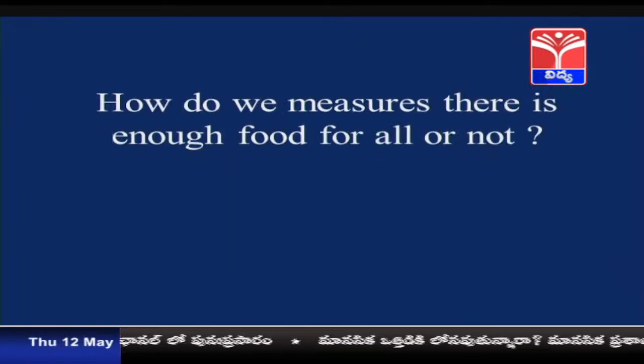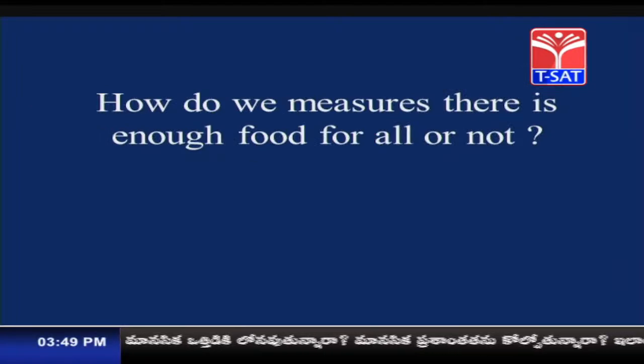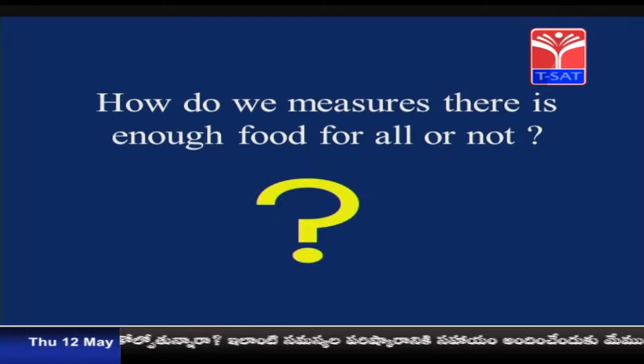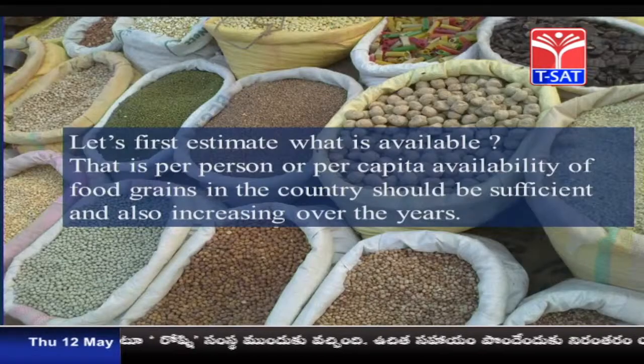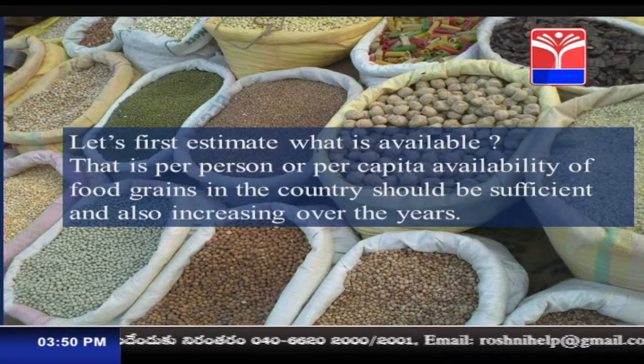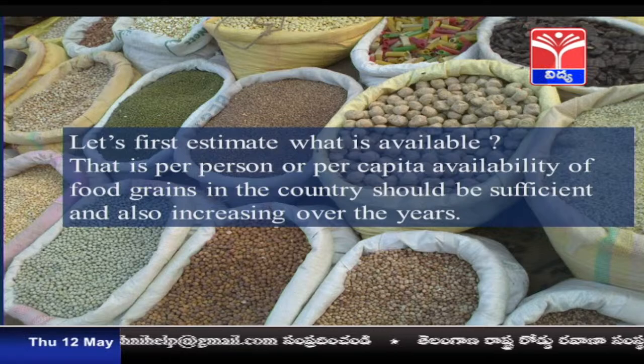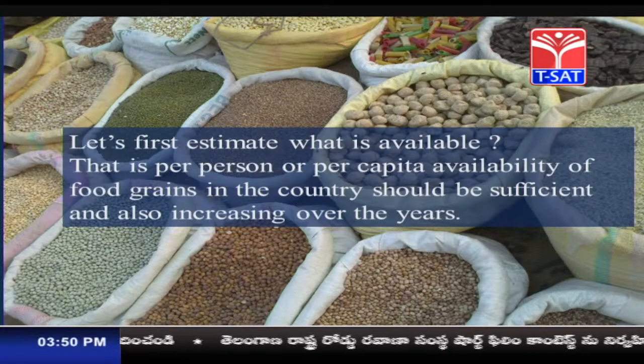So, how do we measure whether there is enough food for all of us or not? What is the way to measure that there is sufficient food in the country? Let us first estimate what is available, that is per person or per capita availability of food grains in the country, which should be sufficient and also increasing over the years.